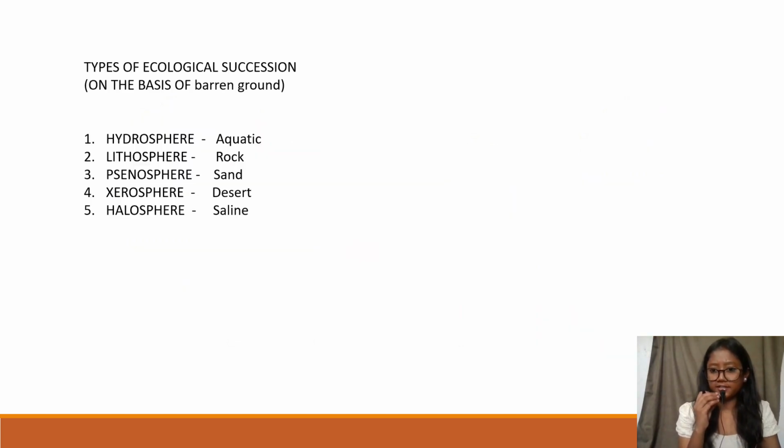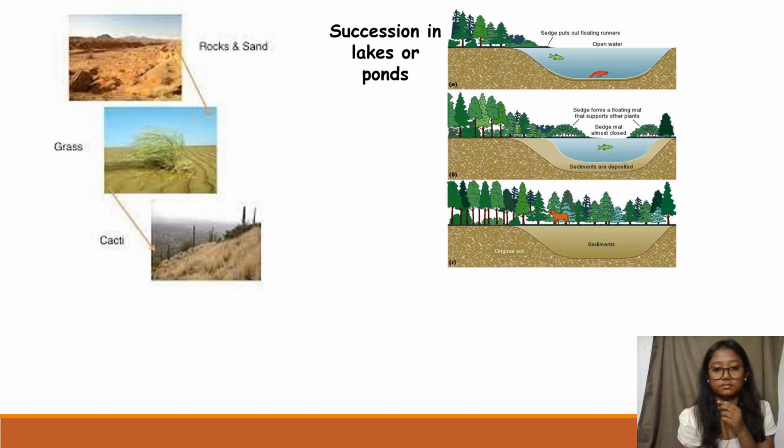Types of ecological succession on the basis of habitat: hydrosphere in water, lithosphere on rocks, psammosphere in sand, xerosphere in desert, and halosphere in saline conditions. These are the two diagrams. The first diagram is rocks and sand, the lithosphere. First there are rocks and sand, then they are replaced with grasses, then with cacti.